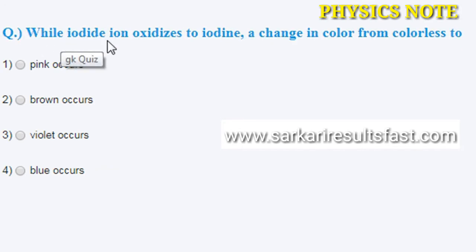Next question: when iodide ion is oxidized to iodine, it changes in color from colorless to option A pink, brown, violet and blue, and our correct answer is number 2, brown.